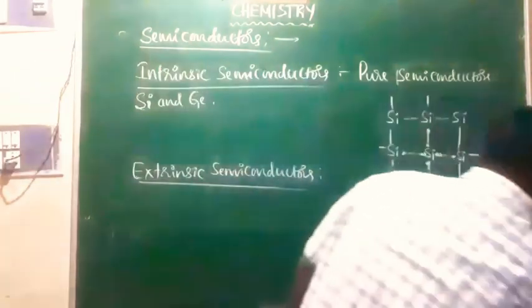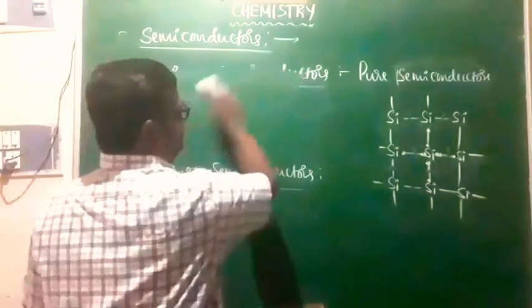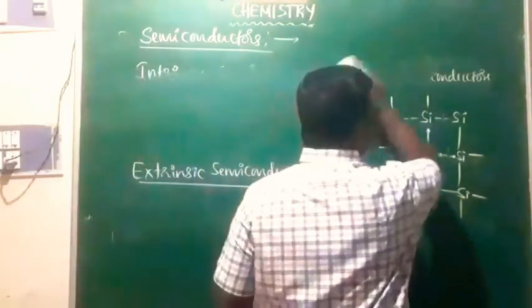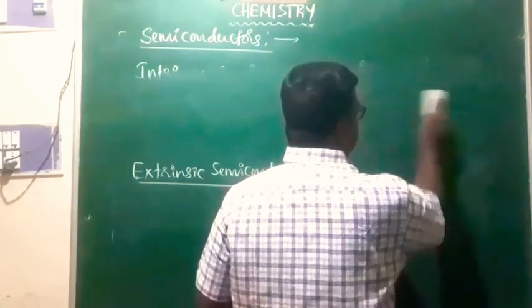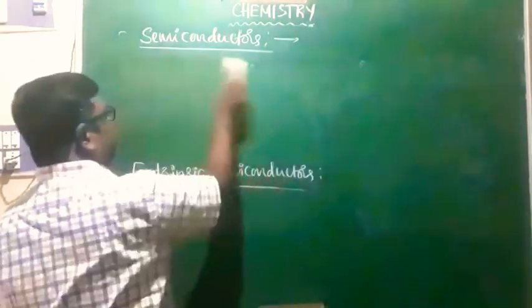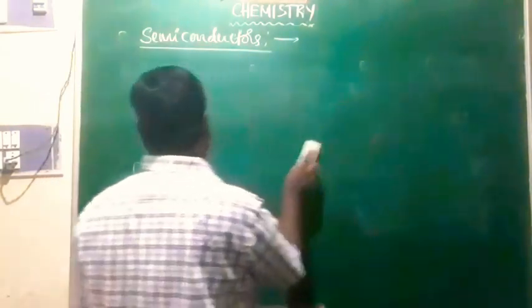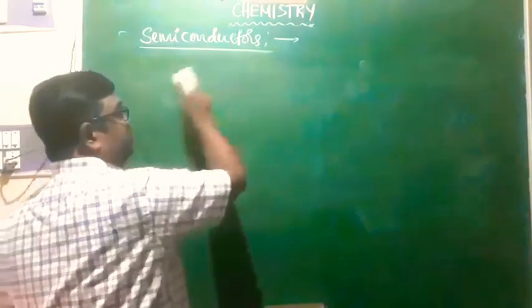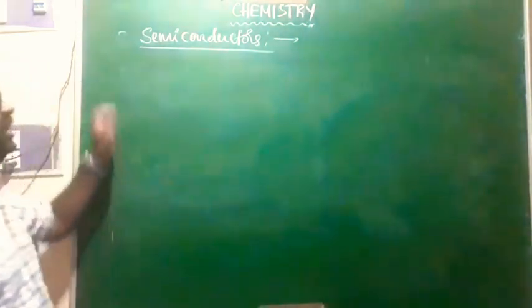Intrinsic semiconductors are the pure semiconductors in which, when temperature is increased, large numbers of covalent bonds between silicon atoms are broken, which releases free electrons in the lattice, and thereby electrical conductivity increases, right?